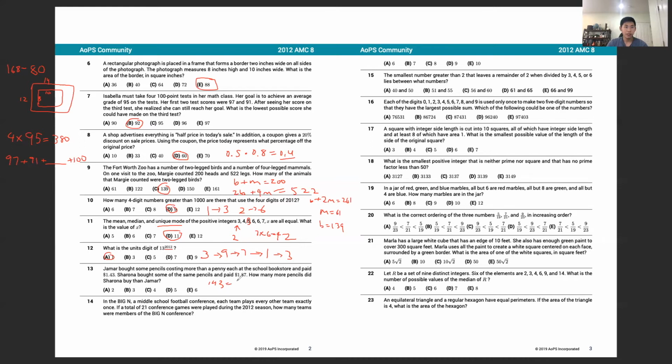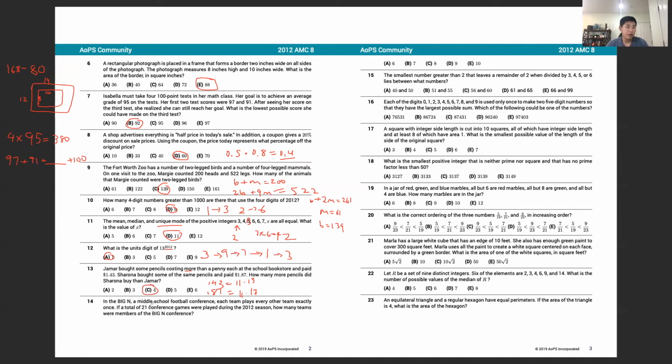143's prime factorization is 11 times 13, and 187 is 11 times 17. Their common factor is 11, and it's not going to be 1 because we know the pencils cost more than a penny. So the pencils cost 11 and they bought 13 and 17, so the difference is 4.